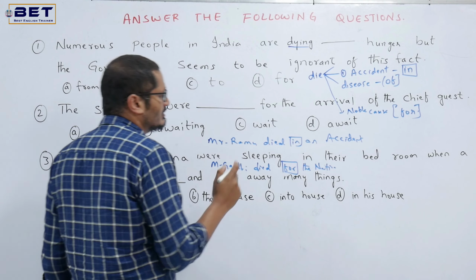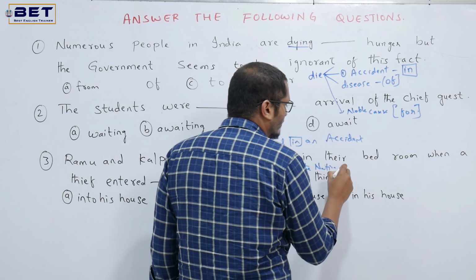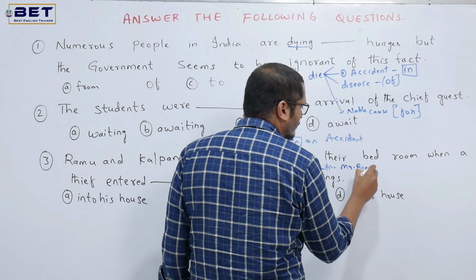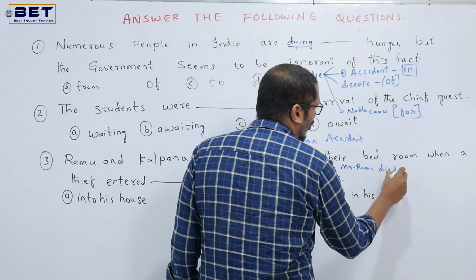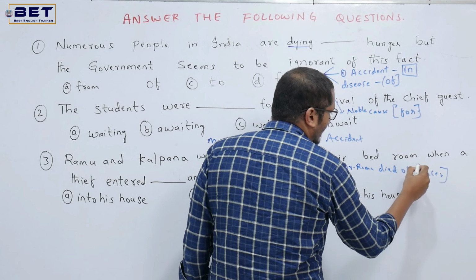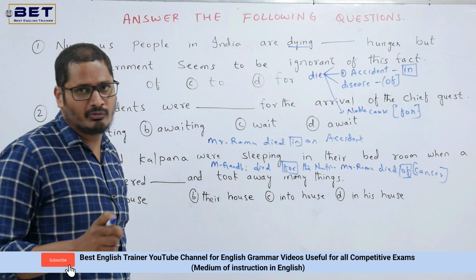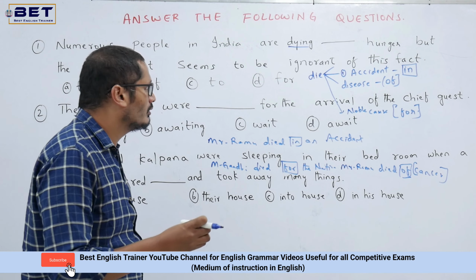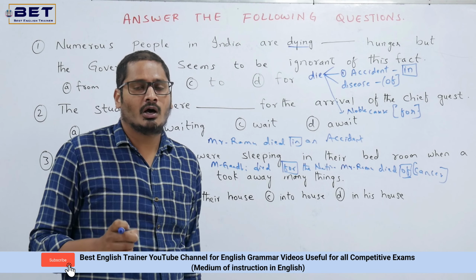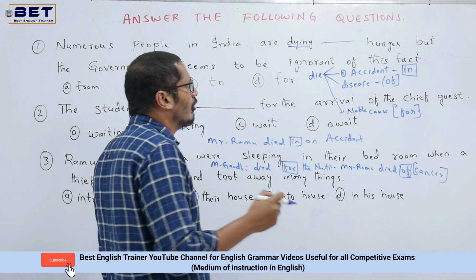Next, disease. For example, I said Mr. Ramu died of cancer. I said cancer is a disease, so I am using of over there. Now hunger is given over there. Now what shall we use? Of, in, for. Out of all these 3, let's use of over there.